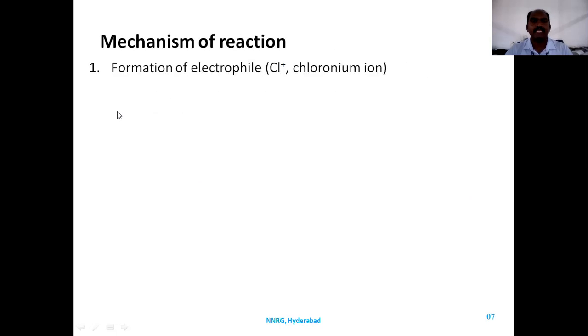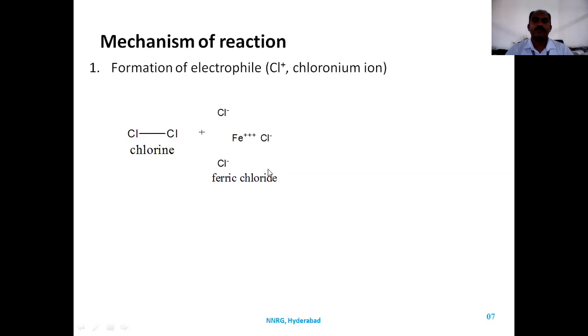If you see the mechanism of the reaction, first is the formation of the electrophile, that is the chloronium ion. The chlorine molecule is a covalent bond. When it is reacting with ferric chloride, FeCl3, here iron has three positive charges, because it is attached to three chloride anions, so the oxidation state of iron is 3.